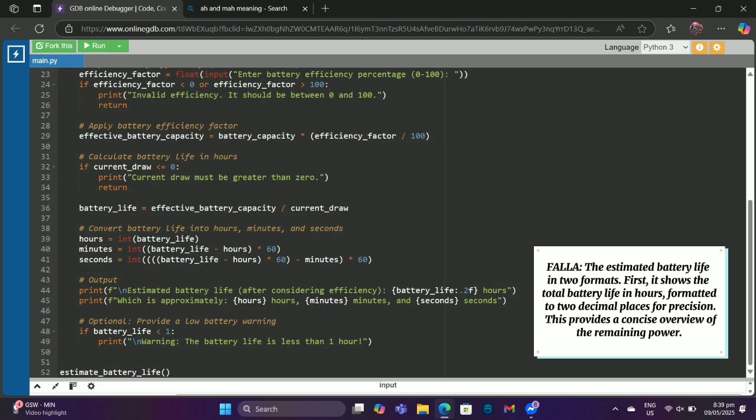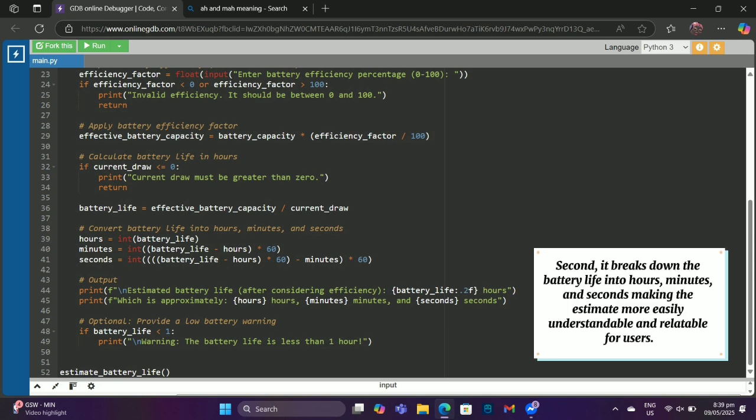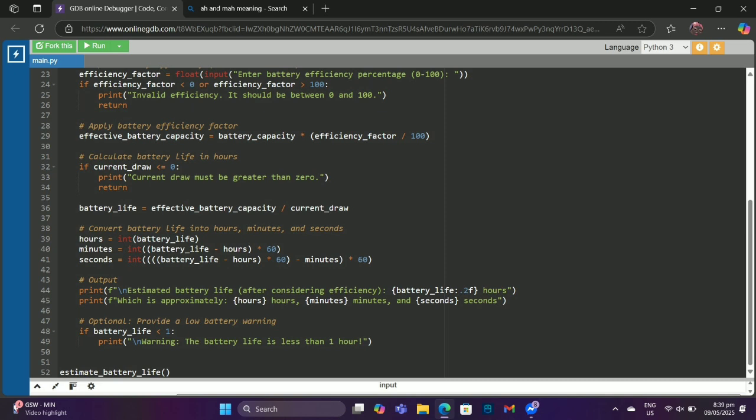The program displays the estimated battery life in two formats. First, it shows the total battery life in hours, formatted to two decimal places of precision. This provides a concise overview of the remaining power. Second, it breaks down the battery life into hours, minutes, and seconds, making the estimate more easily understandable and relatable for users.